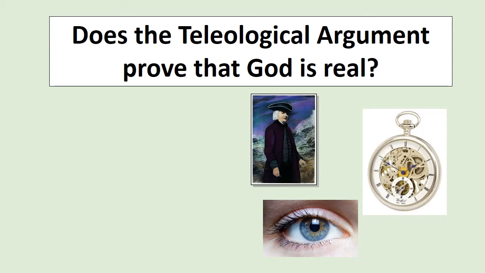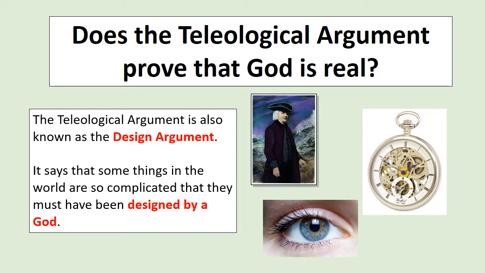So first thing I want to do is write some definitions down. Can you write these sentences in your book? The teleological argument is also known as the design argument. Teleological is the fancier word. The design argument is the other word for it. It says that some things in the world are so complicated they must have been designed by a god. The idea is that there are some things in our world that are very, very complicated, and they prove that there's a God because they must have been designed by God.